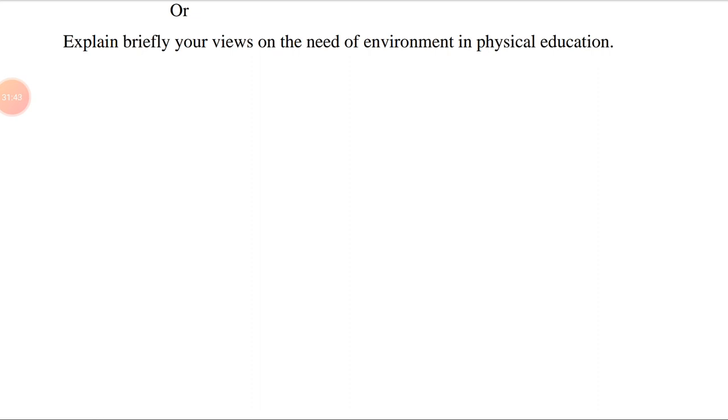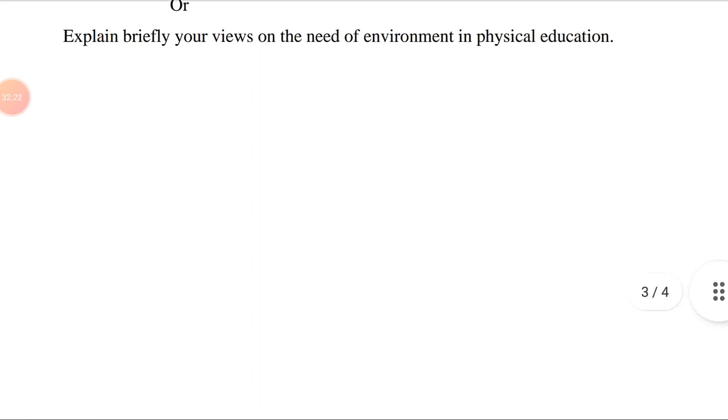The answer may be, environment plays an important role in the quality of an athlete's performance. There are many things the athlete can do or adapt himself according to expected or unexpected environment. Needs of environment. It is needed for physical activities like number 1, training. Number 2, playing games. Number 3, practicing fitness work. Number 4, practicing recreational activities. Number 5, it helps to improve the efficiency of a person.